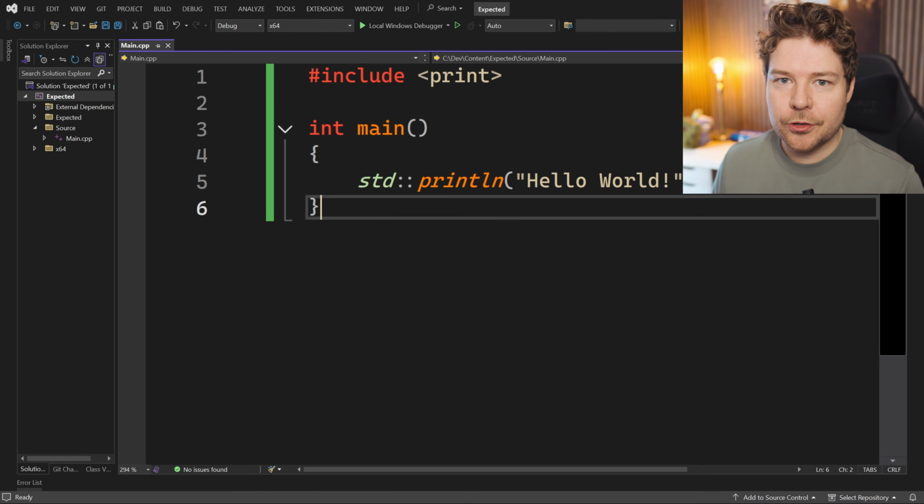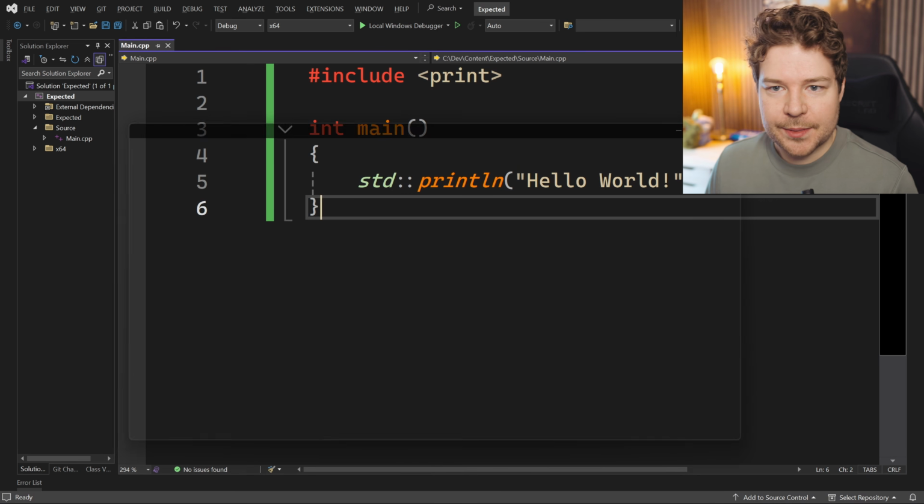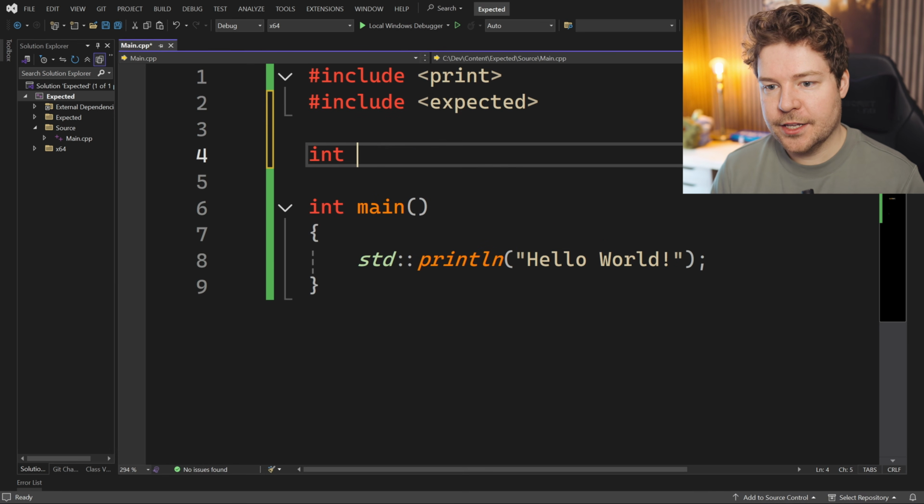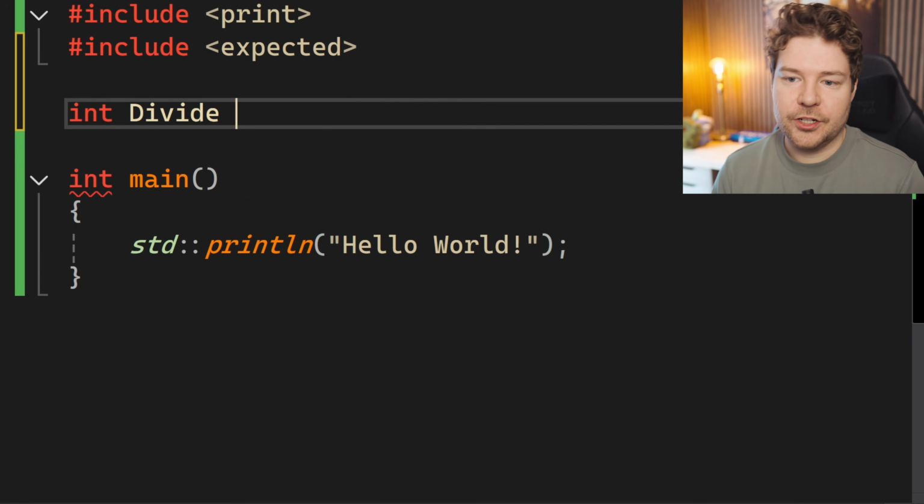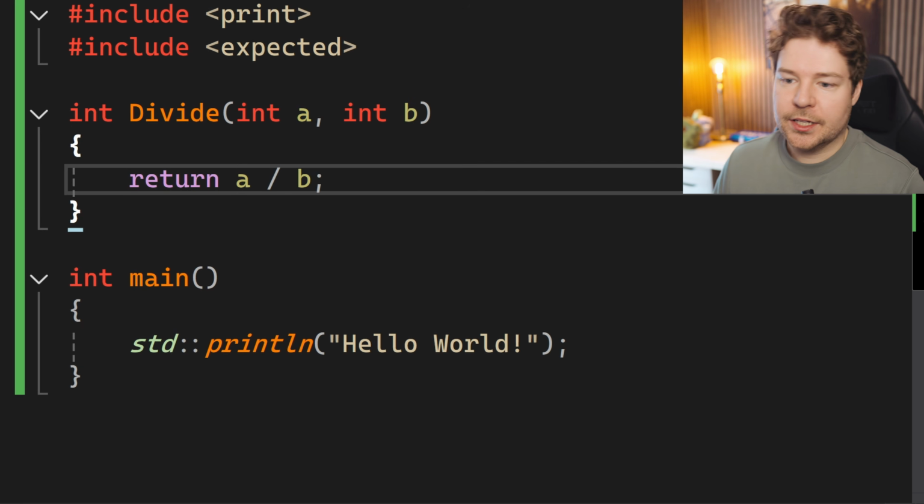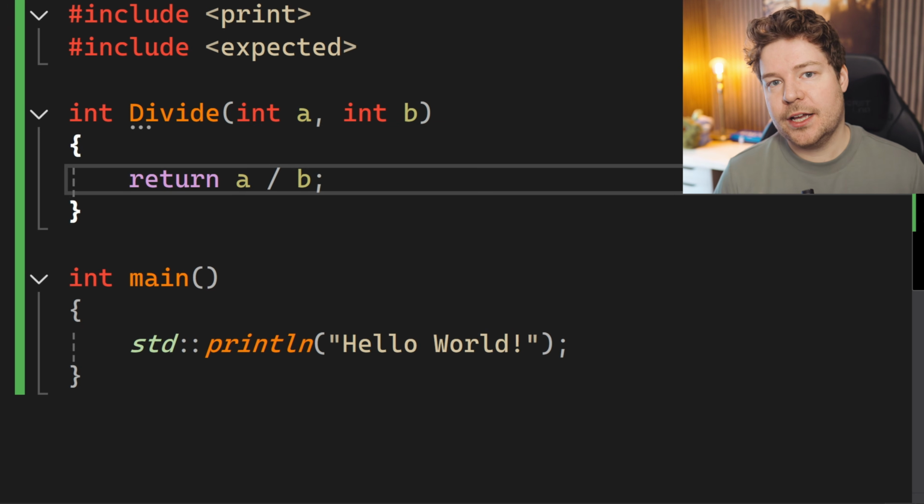So once we are sure that we are in fact using C++23, let's go ahead and include expected. What I'm going to do here is implement this divide function that we just wrote. So we're going to divide A by B. Usually you'd write something like this. We of course have the risk of actually dividing by 0 here. Let's say we want to handle that error.